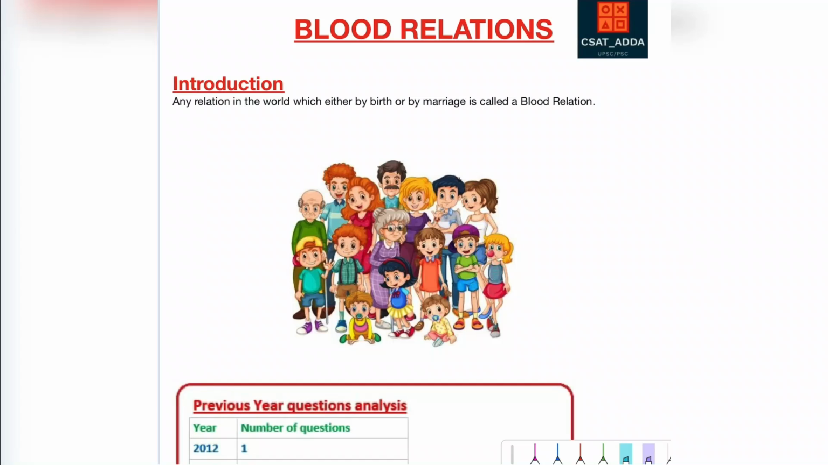Hi everybody, this is a new chapter called blood relations. What is a blood relation? Any relation which either by birth or by marriage is called a blood relation. By birth, it could be father, mother, son, daughter, etc. And by marriage, it could be father-in-law, mother-in-law, brother-in-law, etc.